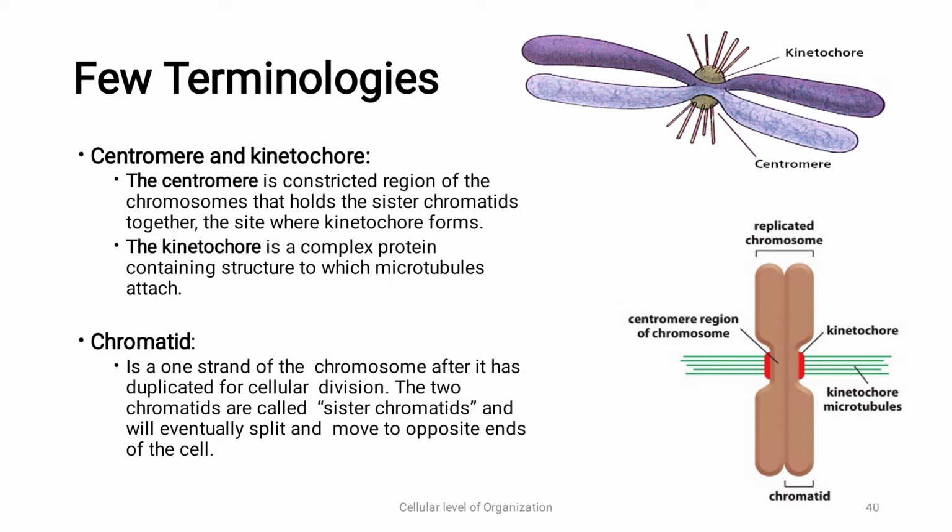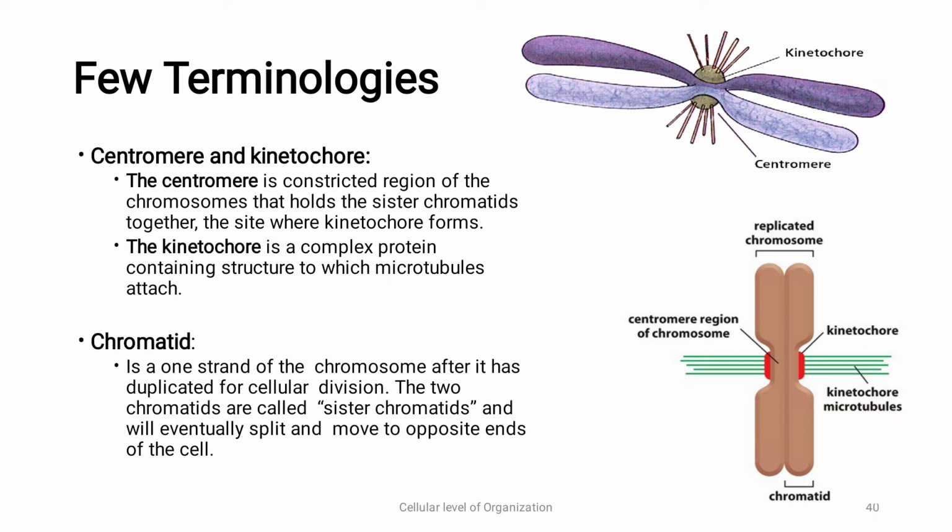Chromatid is one strand of the chromosome after it has duplicated for cellular division. Can you see the chromatid? This is one chromatid. So a replicated chromosome forms chromatids. This is the centromere region, and in red color what you can see is the kinetochore, and the green strands or lines are the microtubules.